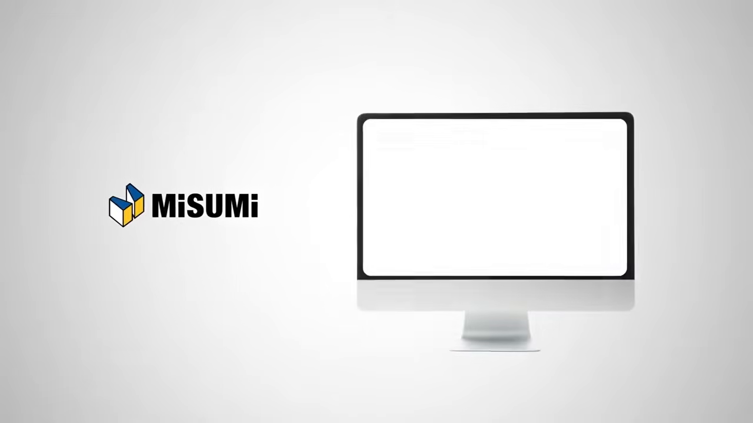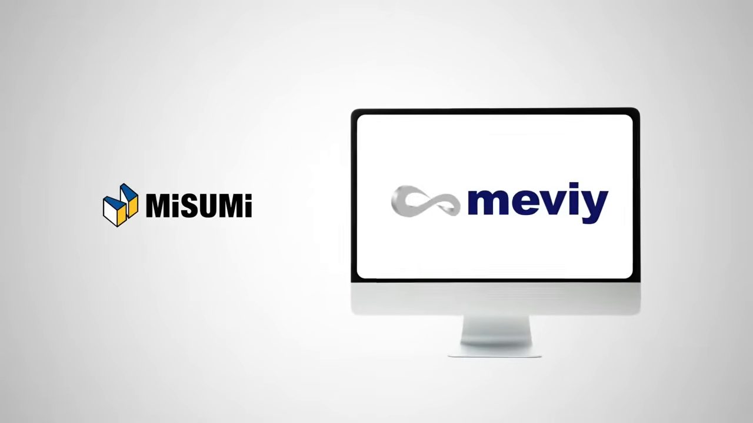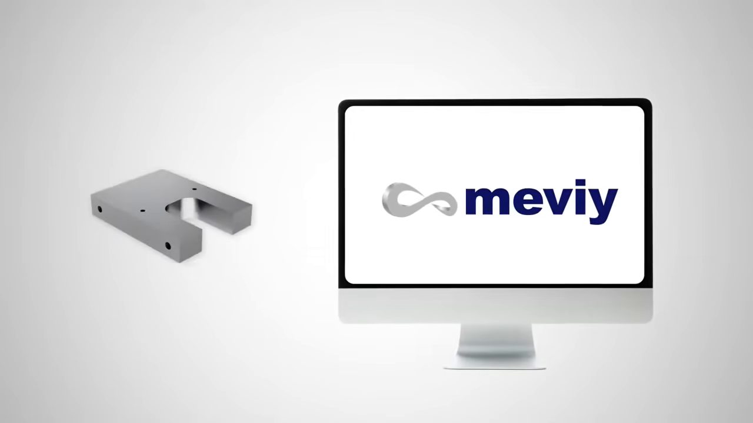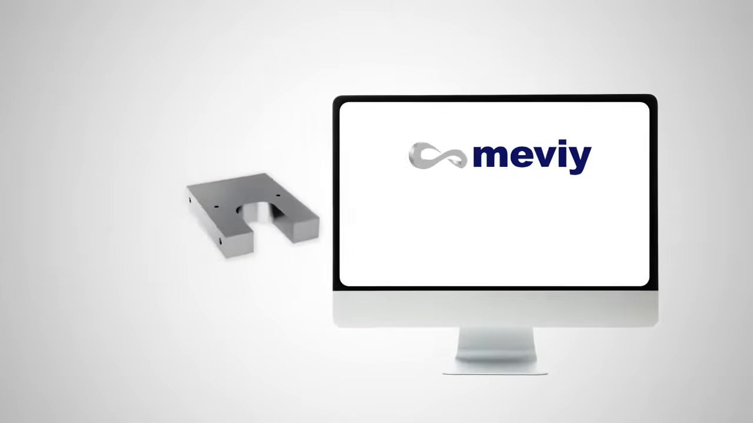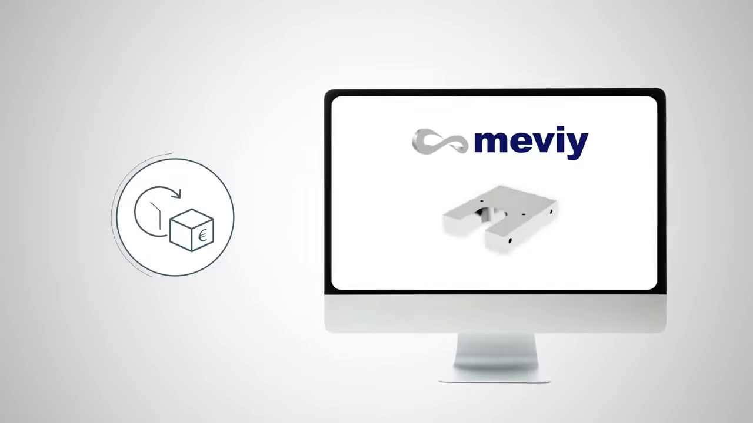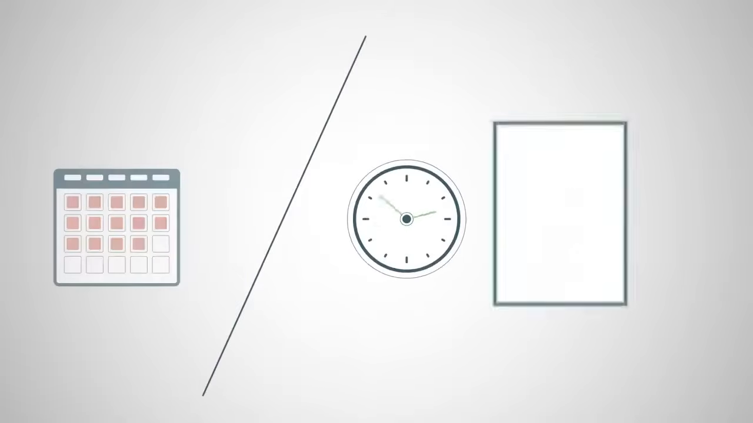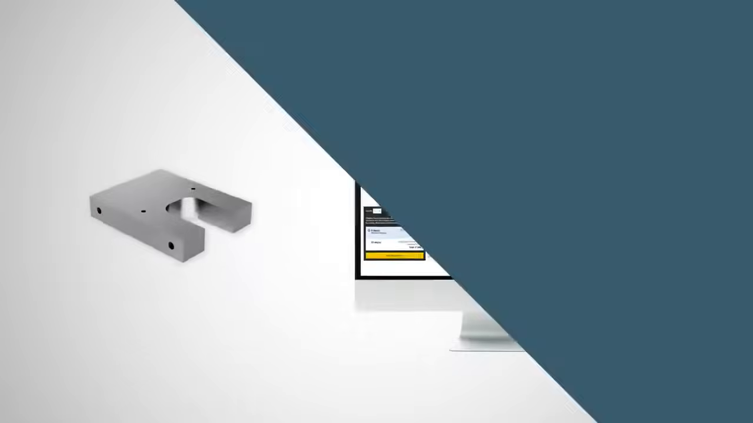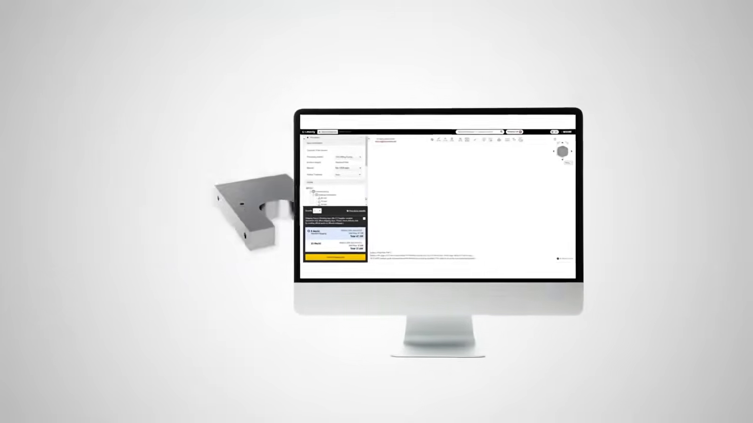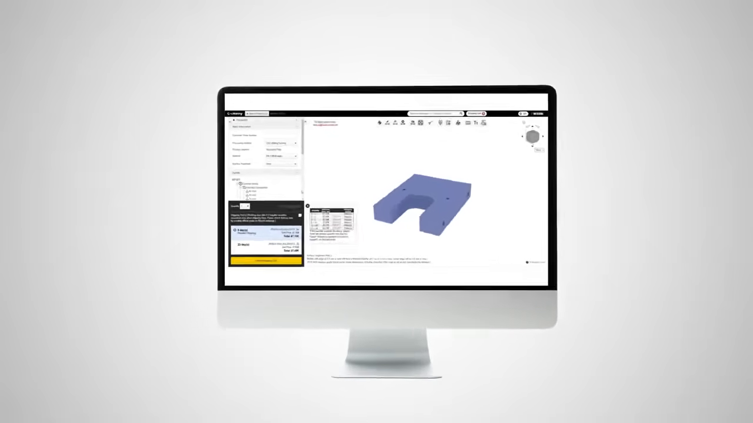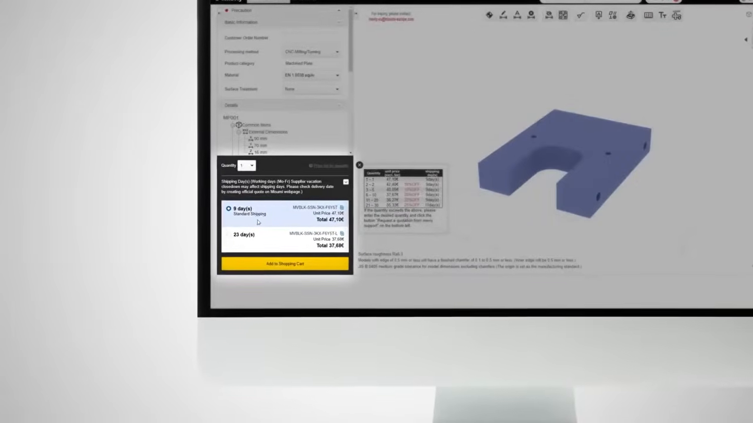MISUMI is introducing a new free service of component procurement to accelerate the manufacturing process. Conventional parts procurement takes time, but with meviy, you simply upload your 3D model and receive a quotation with a price and delivery time in just a few clicks. Instead of several days, it only takes a few minutes until the quote is generated and the component can be ordered. Once the order is placed, the processing data is generated automatically from the 3D file uploaded in meviy. It's directly submitted for processing.